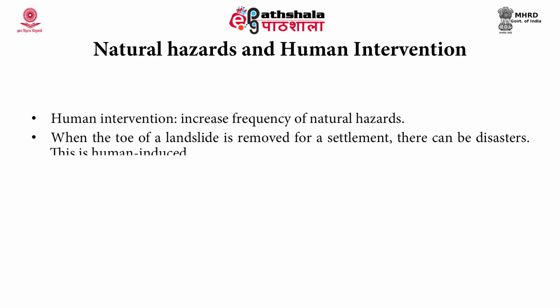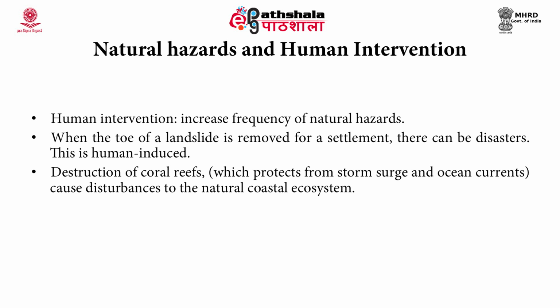Human intervention can increase the frequency of natural hazards. For example, when the toe of a landslide is removed, you all know what could possibly happen. When this is removed, there could be disaster. This is human induced. In the same way, the destruction of the coral reef. The coral reef is a good resource of biological diversity, and we are now losing this biological diversity. They are cradles and hotspots of diversity. So, they can also cause disturbances to the natural ecosystem.